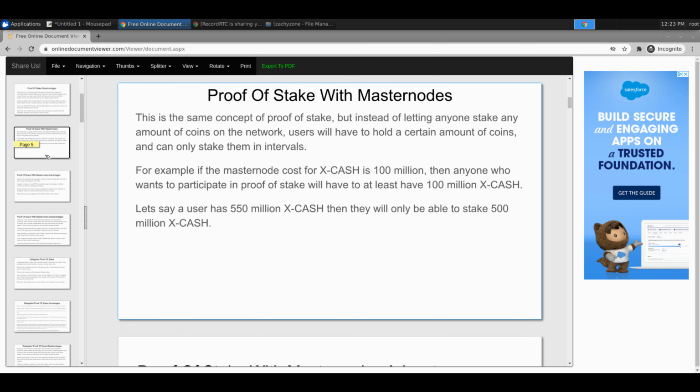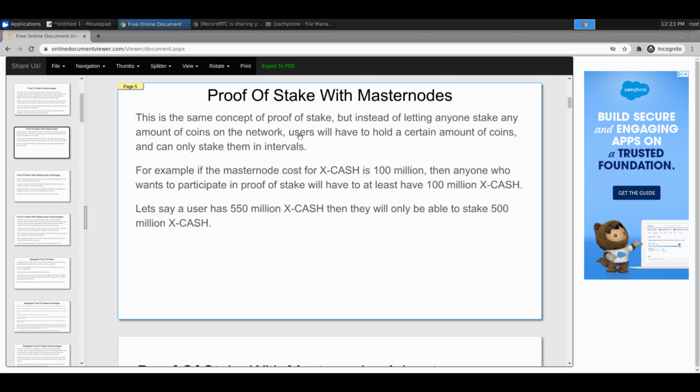And then we have master nodes. This was originally what we floated as the idea when we put the disclaimer all over the place that we were going to do more research into this. But this is what we were thinking at first.